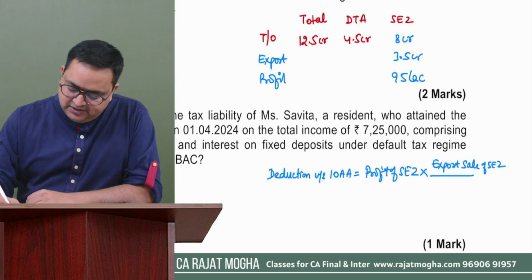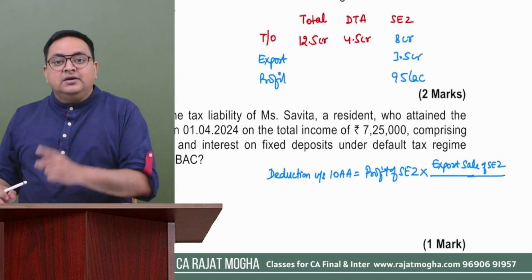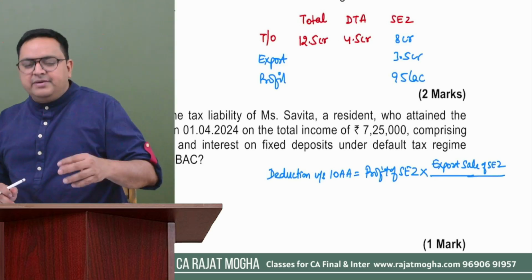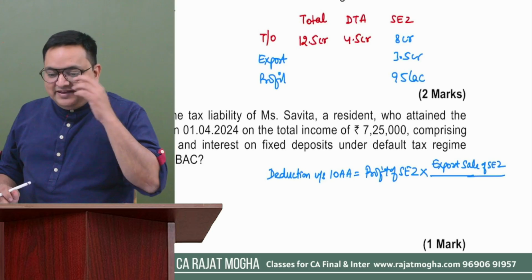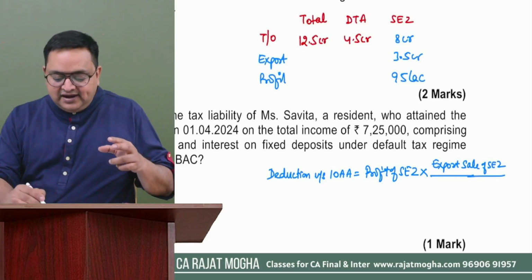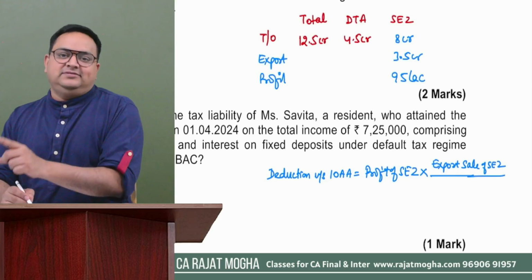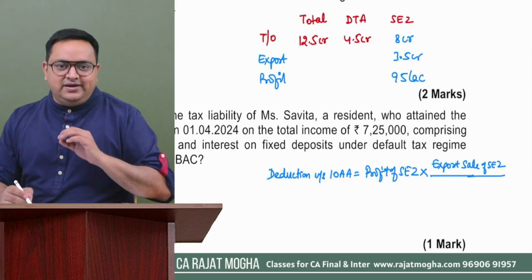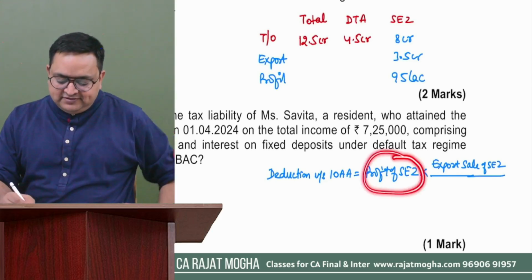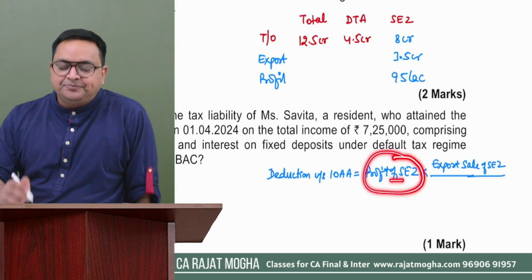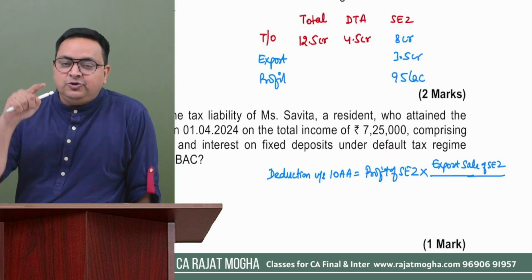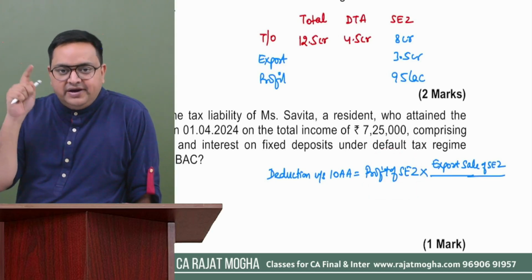Do you remember this formula? It's a very easy formula, and it is very easy to remember also. First of all, please make yourself understand that this section 10AA deduction is only related to SEZ. It is not related to DTA, right? So whatever is the profit of SEZ, you can give that deduction only. Second thing, it should be related to export, not for domestic sale. It should be related to your export.